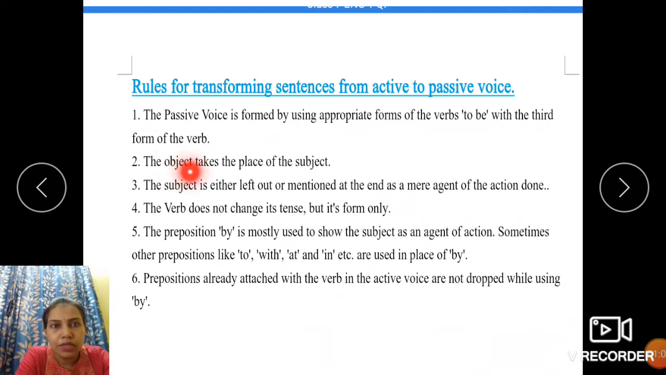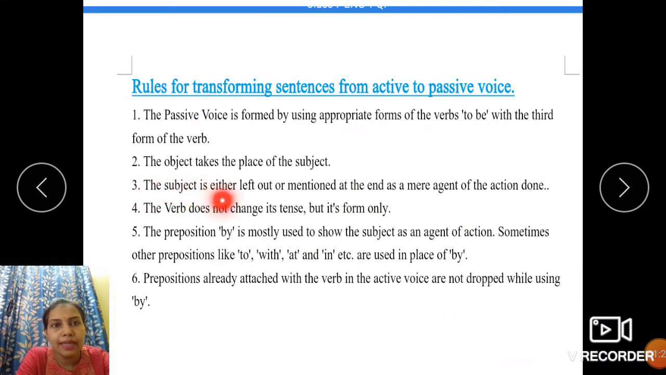Number 2. The object takes the place of the subject. There is an interchange of position of the object and the subject from the active to the passive. So the subject and the object of the active interchange their positions in the passive.